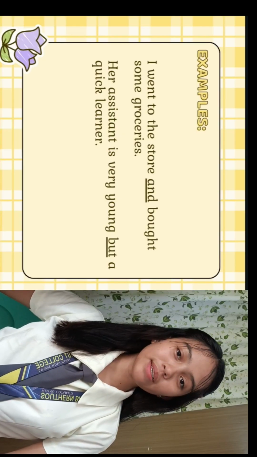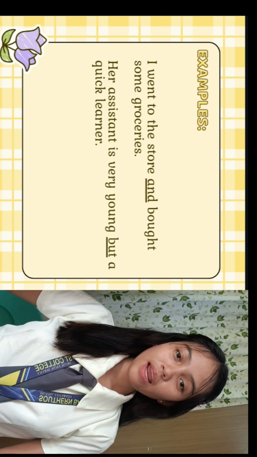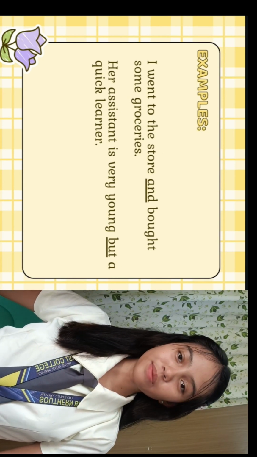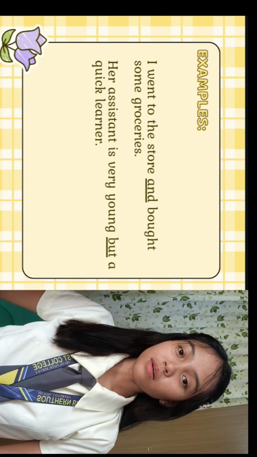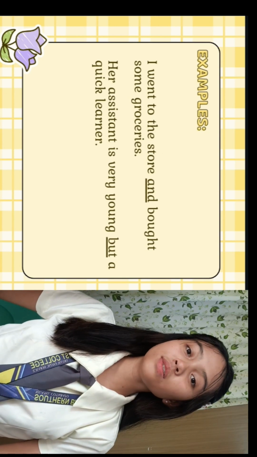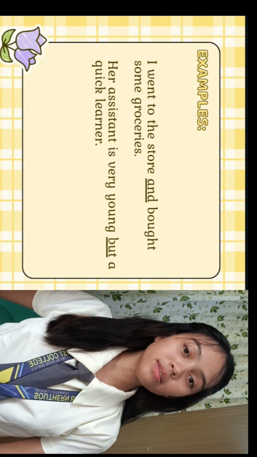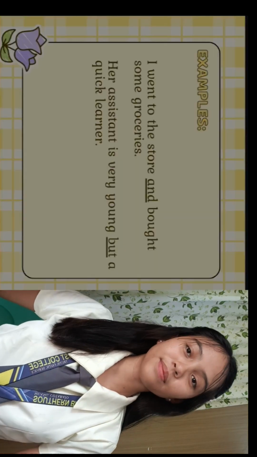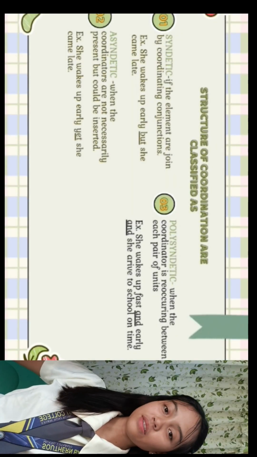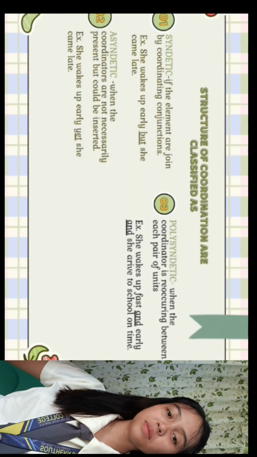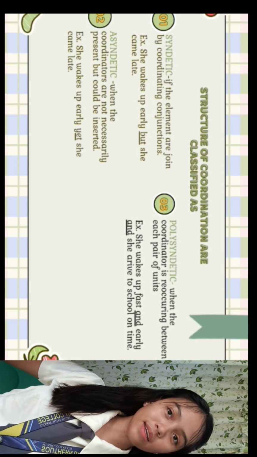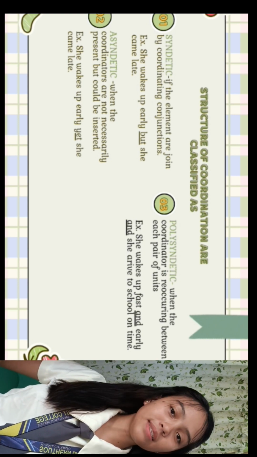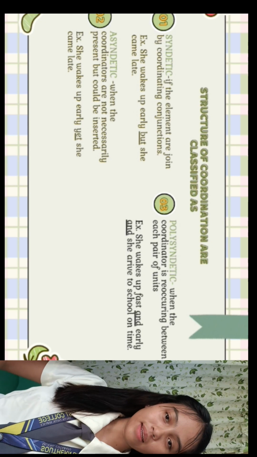So, I have here our example. I went to the store and bought some groceries. Her assistant is very young, but a quick learner. So, as you can see, I underlined the words and and but because those words are called coordinators. So next, structures of coordination are classified as syndetic, asyndetic, and polysyndetic. So what is syndetic?